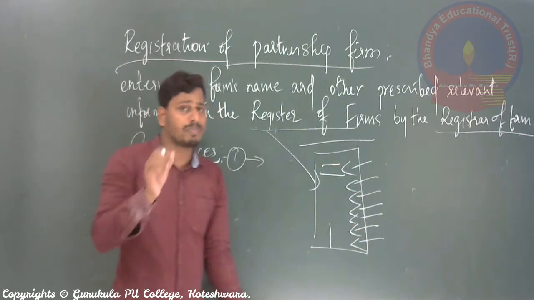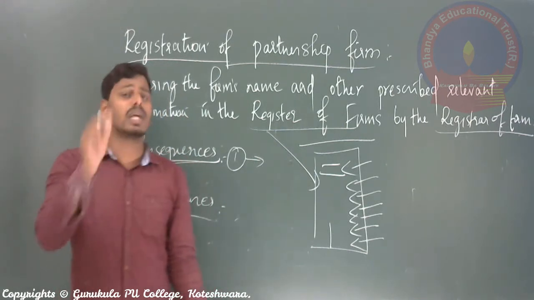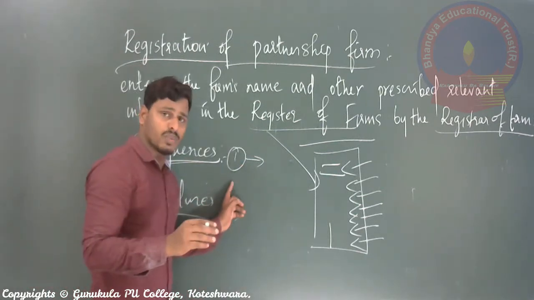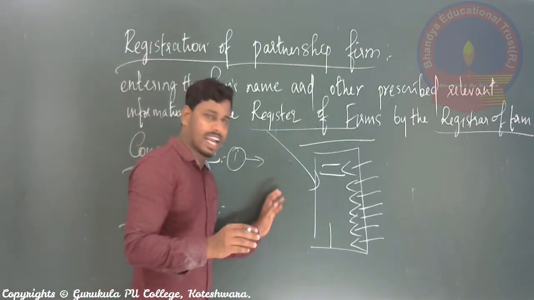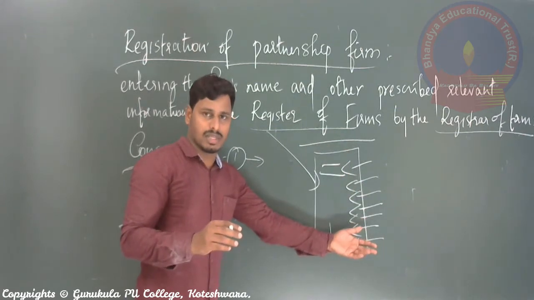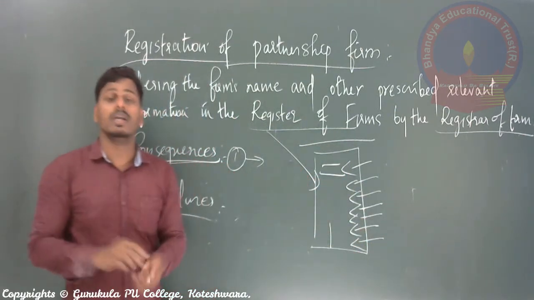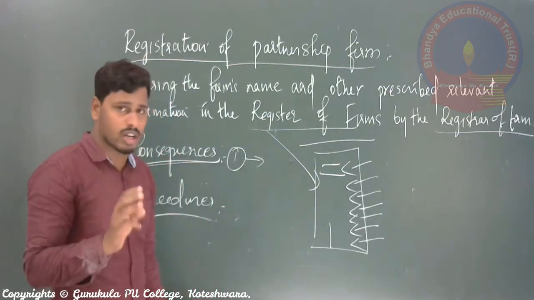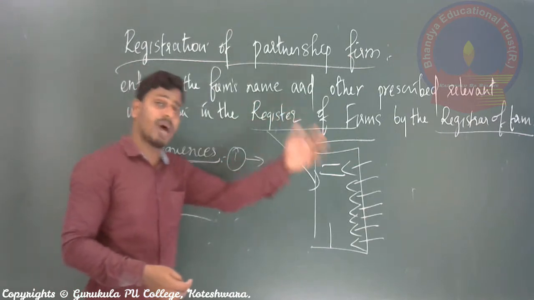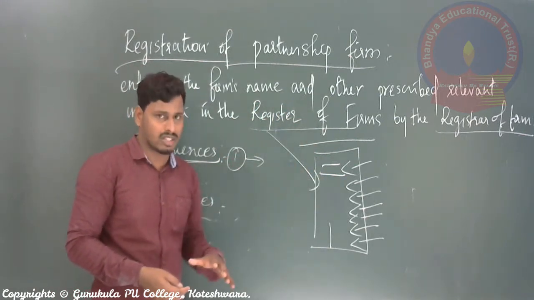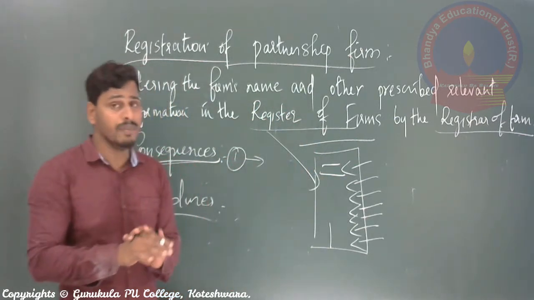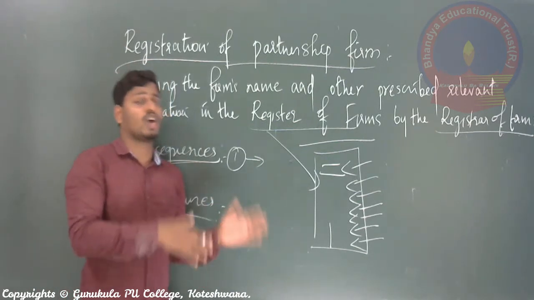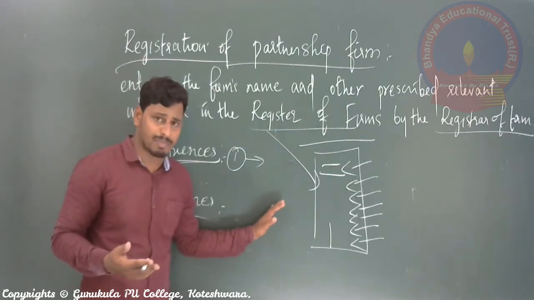Means no partner can file a case or complaint against his own business either. Or the business also cannot be sued or complaint or case against the partner of the business. Even the whole business cannot file a case against a partner, right? This is the third consequence. Even outside party also cannot be sued or complaint. A case cannot be filed against the business, right? Or any other partner, like on another partner also cannot be sued or complaint, right?